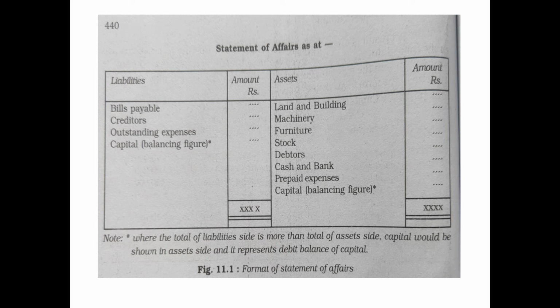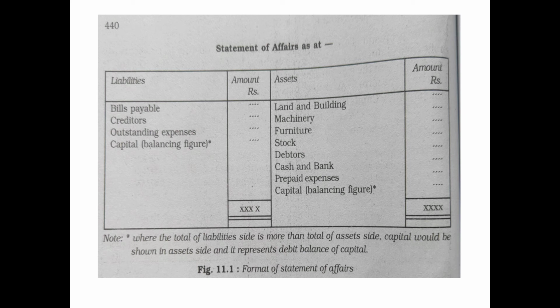Then on the asset side: land and building, machinery, furniture, stock, debtors, cash and bank, and some prepaid expenses that are shown in the adjustments are recorded. Then we have to calculate the total. Both sides' totals should match, but in the case of a statement of affairs, one side shows more balance and another side shows less balance.